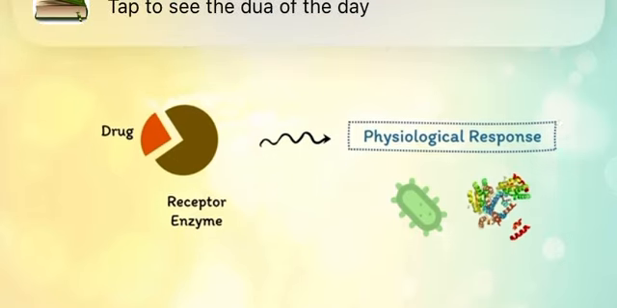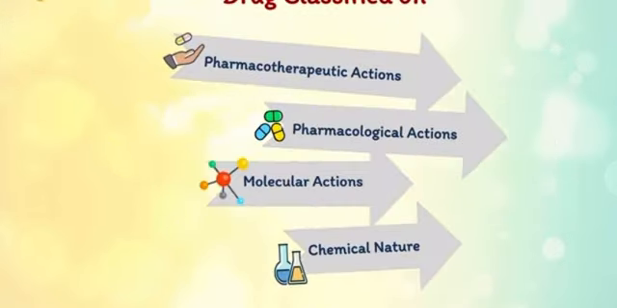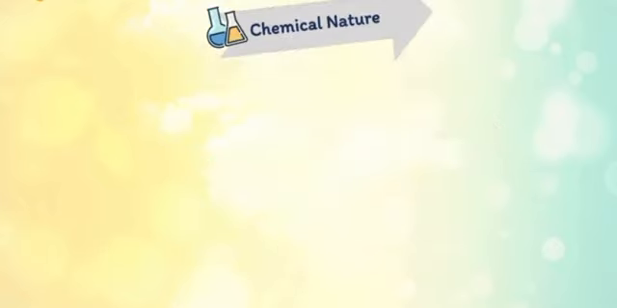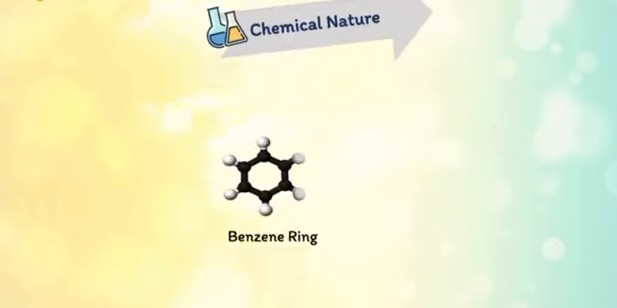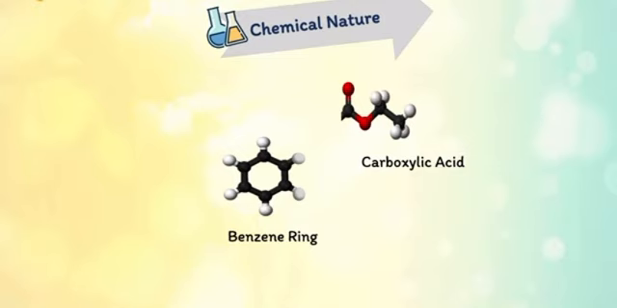Lastly, what is the chemical nature of a drug? Let us understand this by taking benzoic acid as an example. It contains a benzene ring and a carboxylic acid. Now the properties of attachment of both these groups, whether they are hydrophobic or hydrophilic, define the chemical nature of any compound. Pharmacology deals with this domain of study as well.